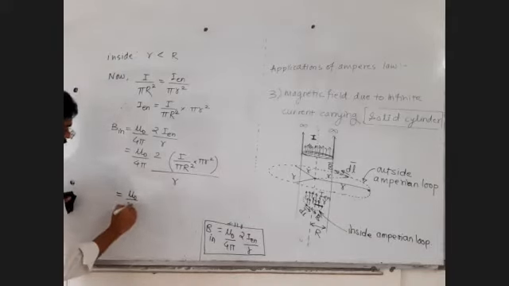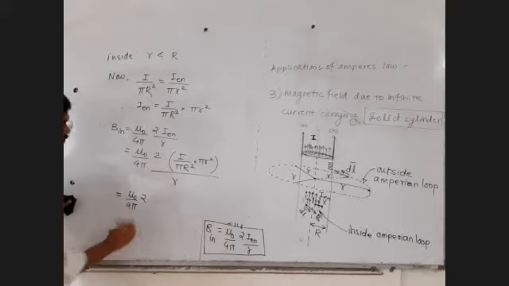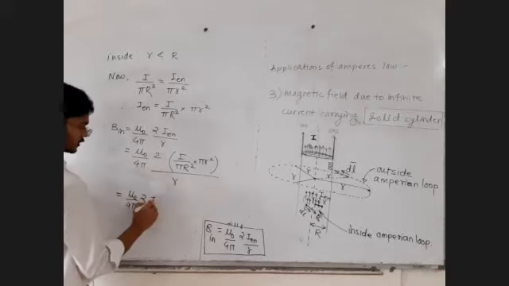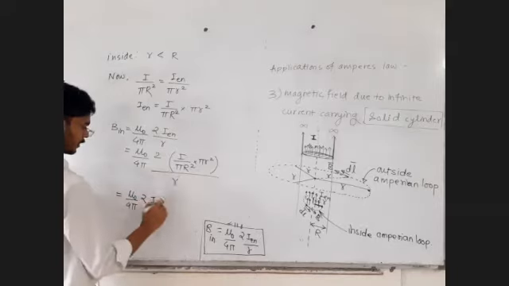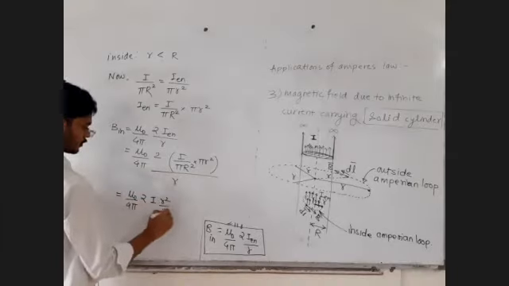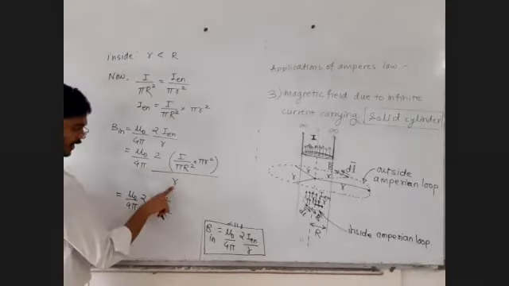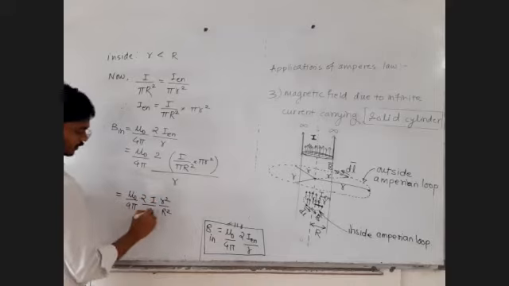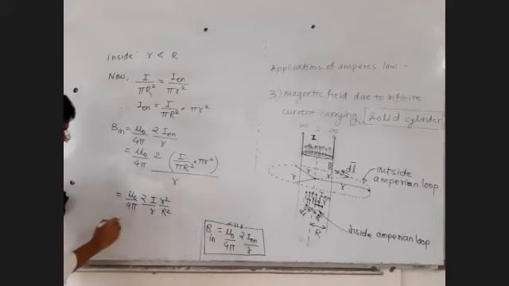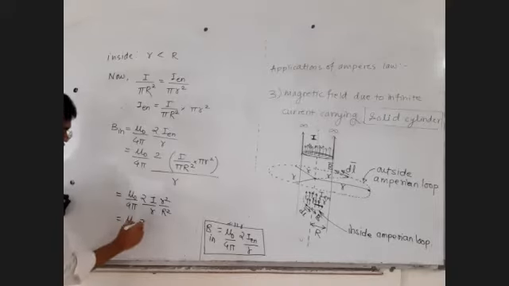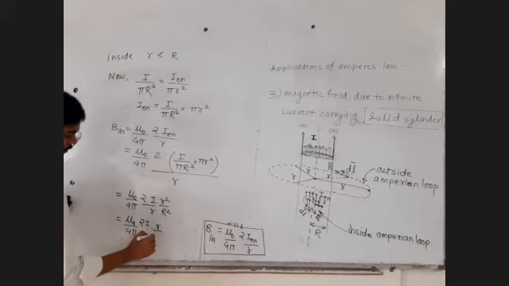mu 0 upon 4 pi 2 times this I, as it is, r square upon capital R square, and this small r in the denominator as it is, small r square... small r cancels, so it will become mu 0 upon 4 pi 2I into small r upon R square.